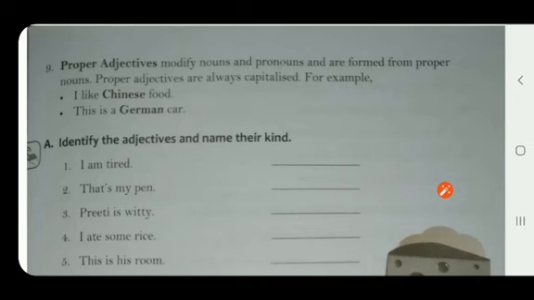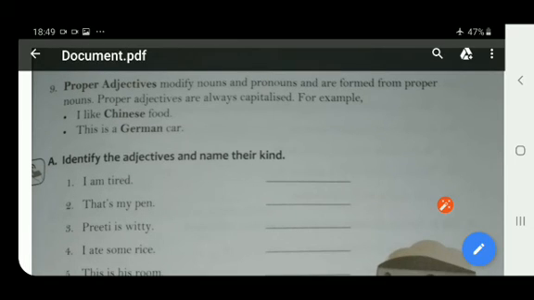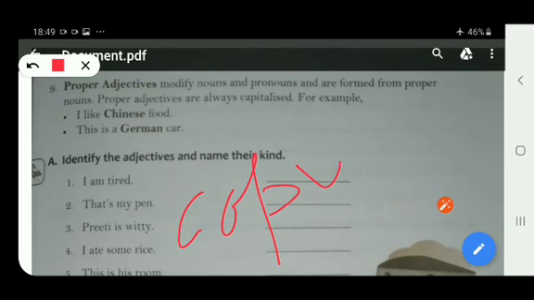So with this, children, we have completed the kinds of adjectives. Now the exercises which you have to do in your book and copy. So let me tell you about that. Exercise A, children, this exercise has to be done in the copy, right?